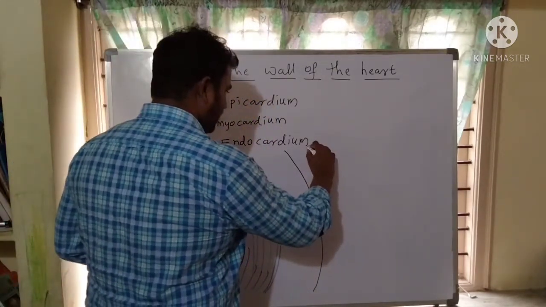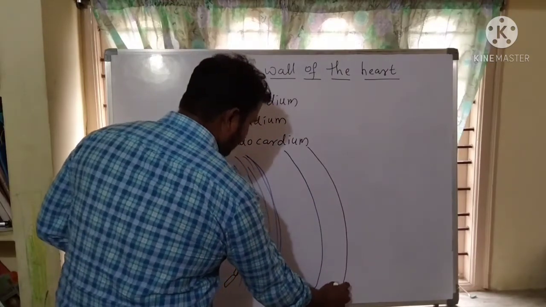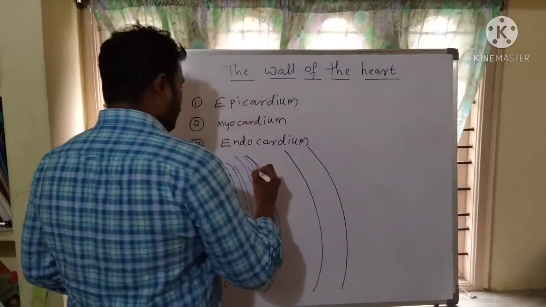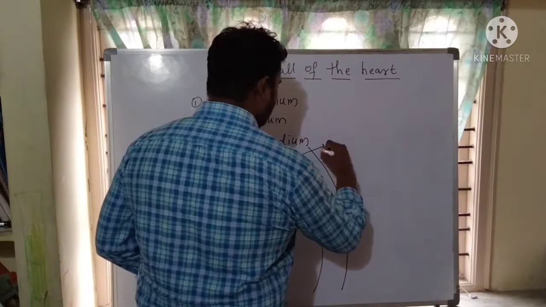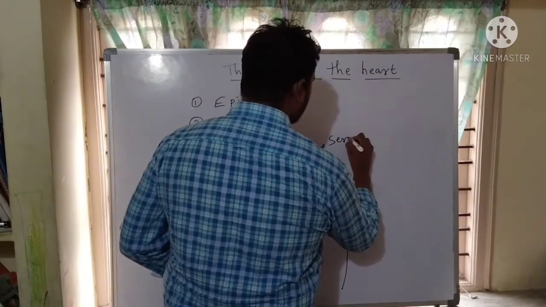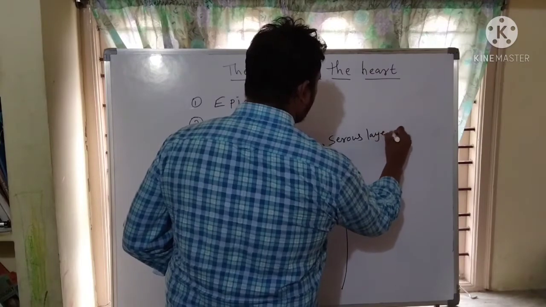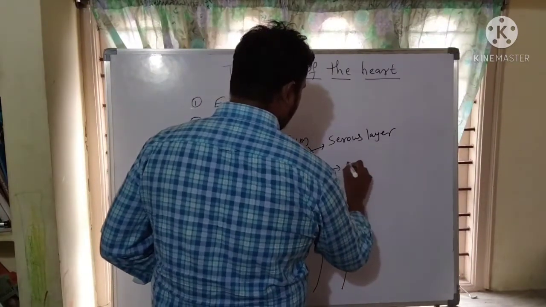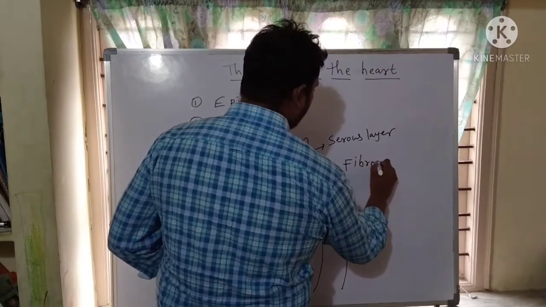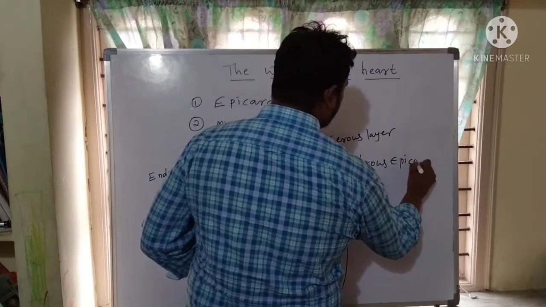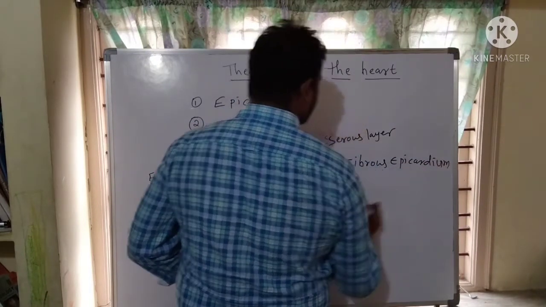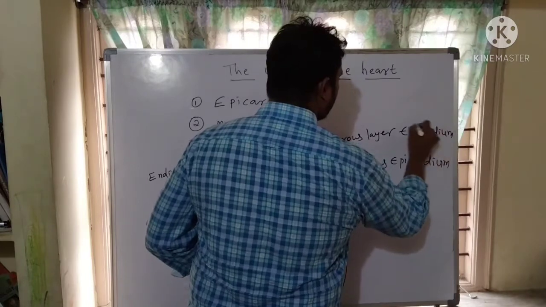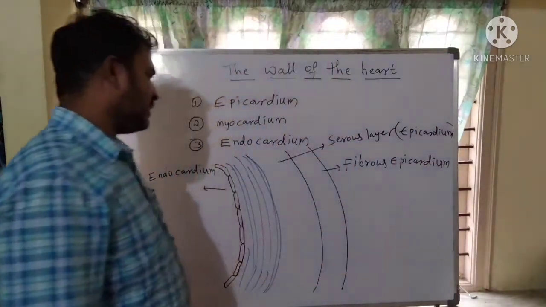Within the epicardium, there are two layers present, such as serous layer, that means serous epicardium, and second one, fibrous epicardium.